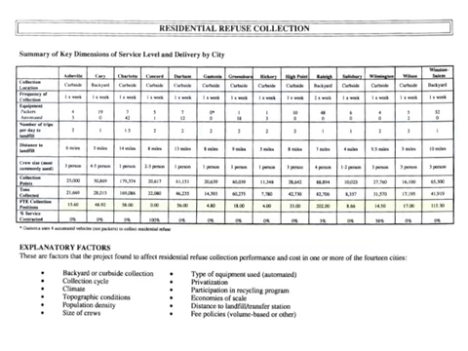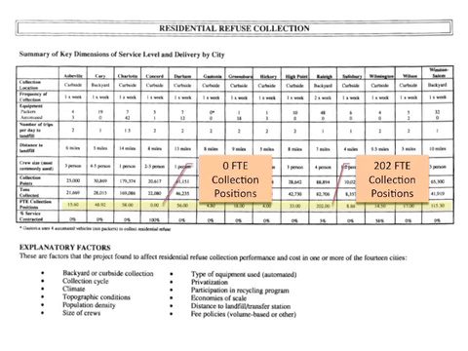Let's take a look at full-time equivalent positions. This indicates the number of full-time city employees directly involved in providing the service. In Riley, there are 202 FTEs, while in Concord, there are 0. So what could account for this difference? If you look at the row below, percent of service contracted, you can see that Concord contracts out 100% of this service, while Riley only contracts 3% of this service.